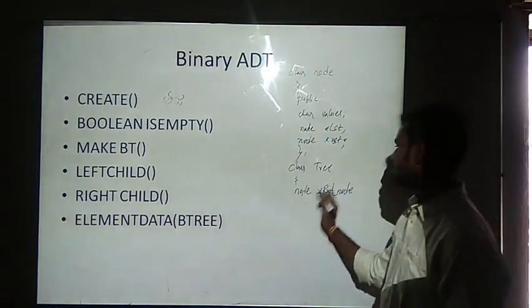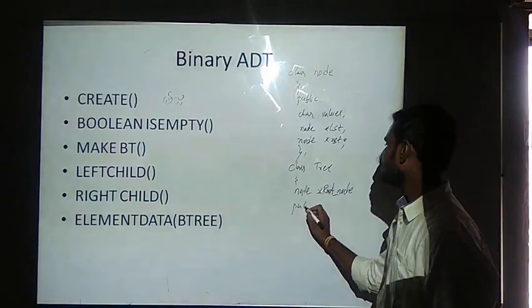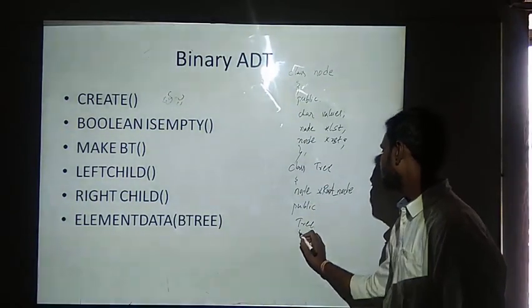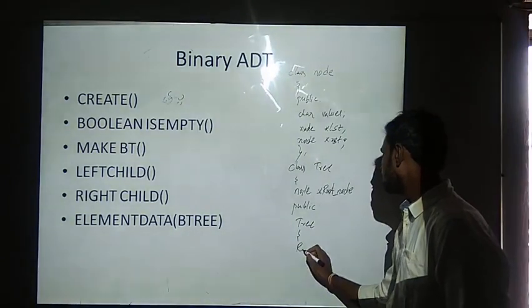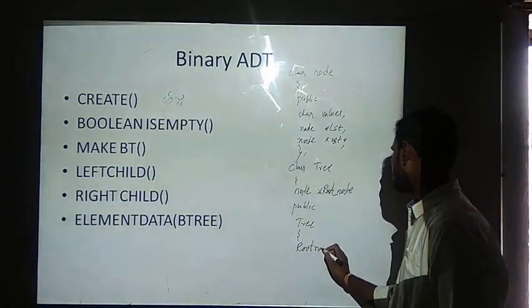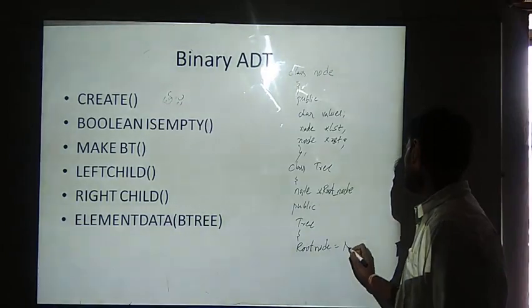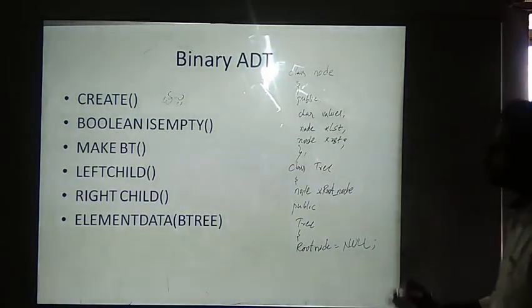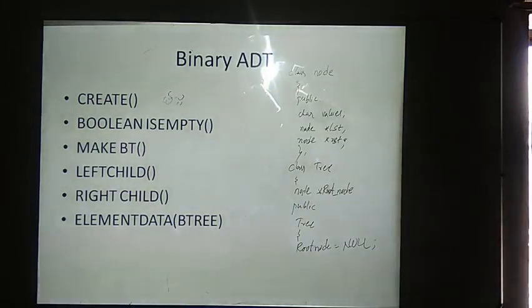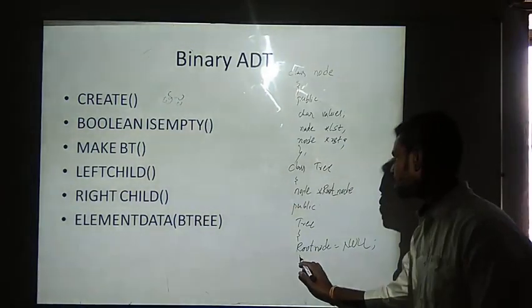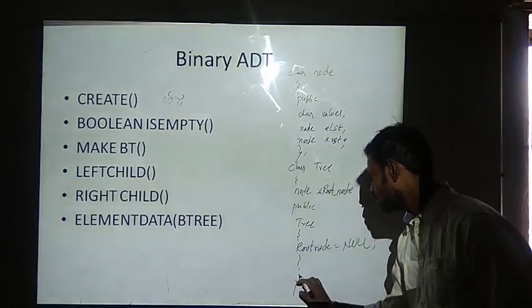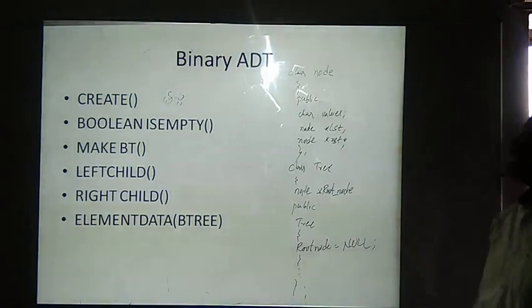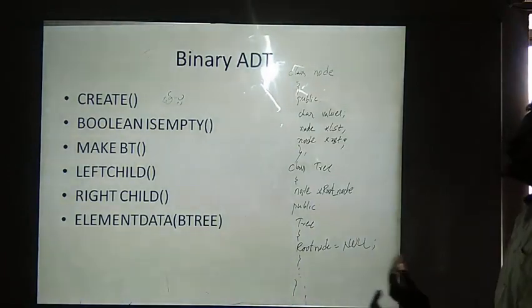Okay, now this will be kept private, and then public I will be creating a constructor. Okay, the constructor is tree, where I will be forming a root node equals to null. We will be checking whether the root node is equal to null or not. Then we will be saying whether it is empty or not. That is what the next operation is. Okay, we will be having a few more operations that we are going to discuss now. Okay, this is how we will be creating a new tree, I can say.